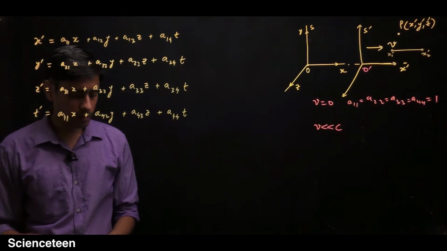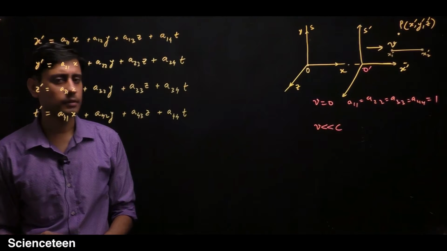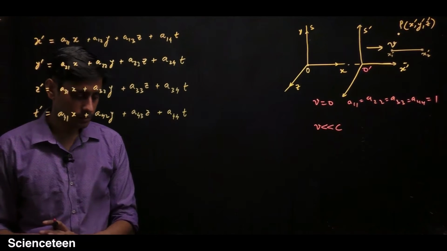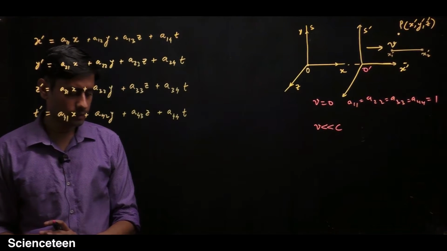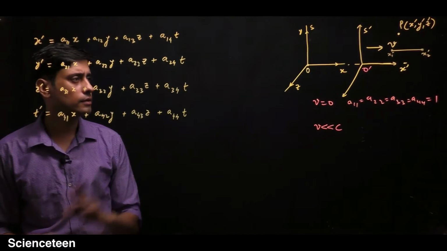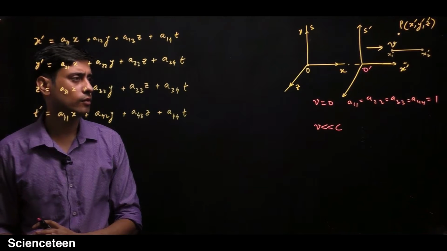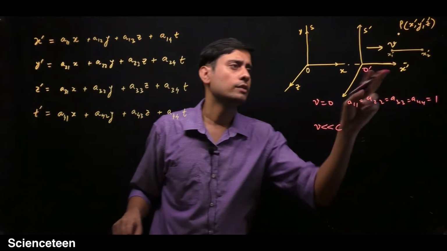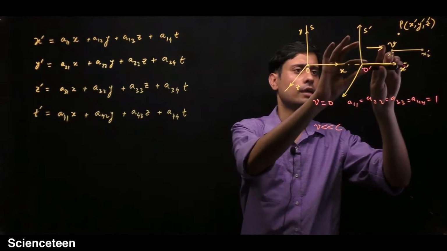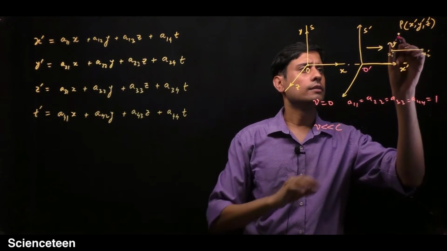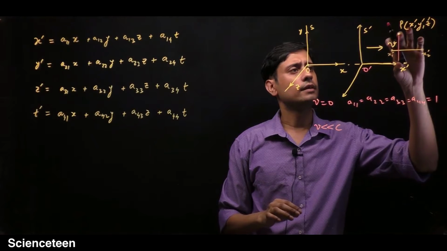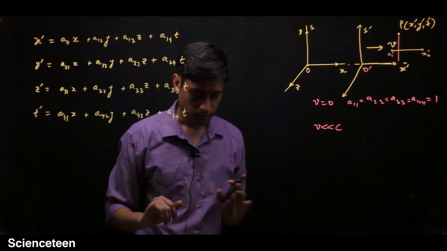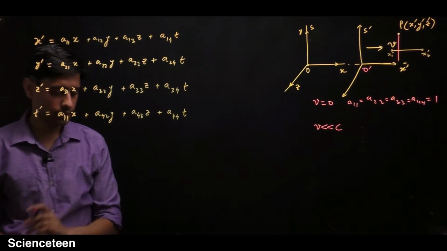So let's start with finding some of the coefficients. First you assume that the x-axis and x prime axis coincide. If the two axes coincide, then this length, this height or the y coordinate should not change.